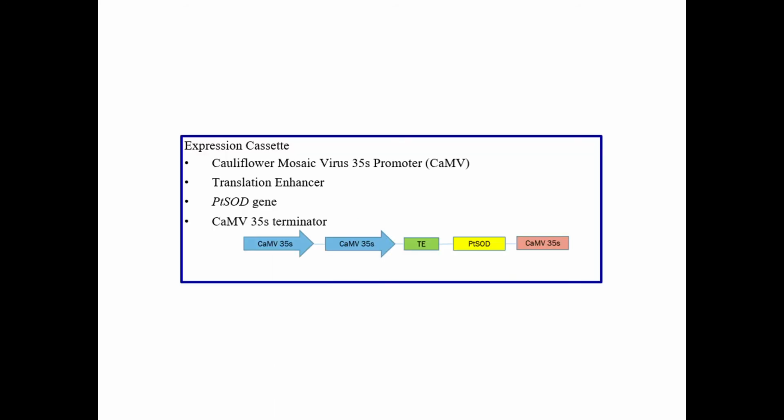As for our expression cassette, we used the cauliflower mosaic virus 35S promoter. We used 2 of these, the translation enhancer, our pTSOD gene, and then the cauliflower mosaic virus 35S terminator.